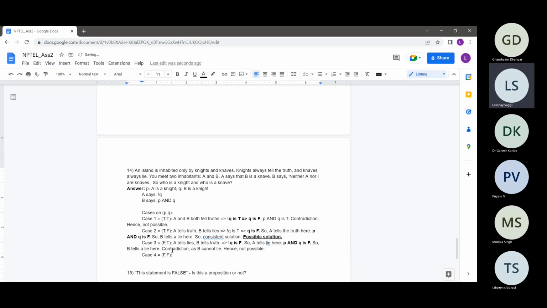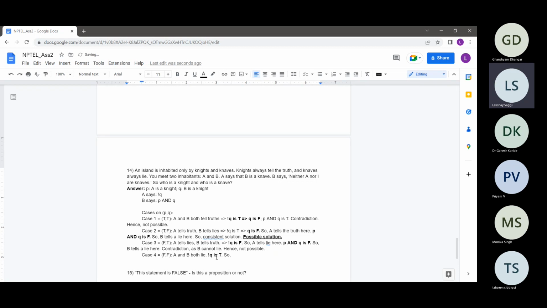And similarly, when both are false, this means A and B both should be lying, right? So what A was saying was not Q, and since Q was false, not Q is true.